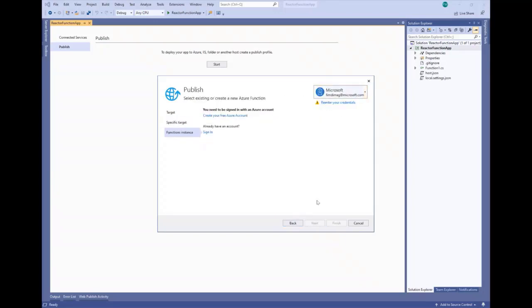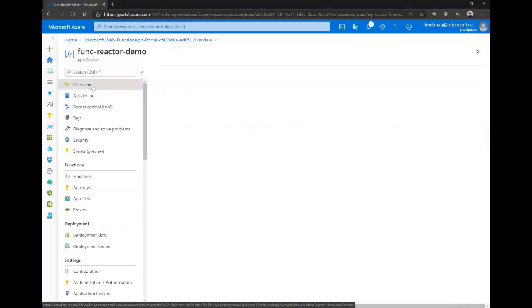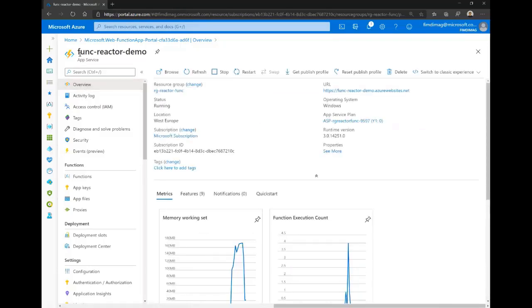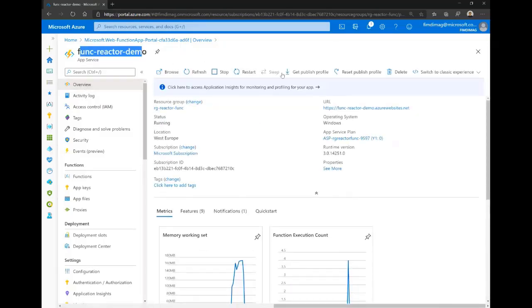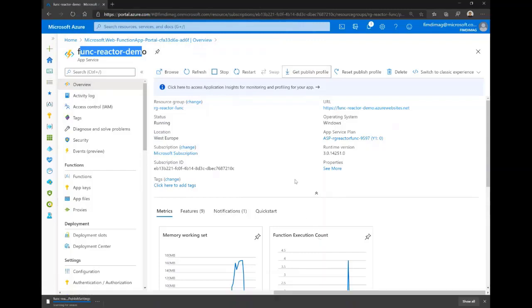But what we can do also is, if you don't have the account or have another problem, we can use the import profile. So here it's like the classic apps or the classic web apps. We have here on the overview of the function app, we have get publish profile, and we can download directly here the publish profile.